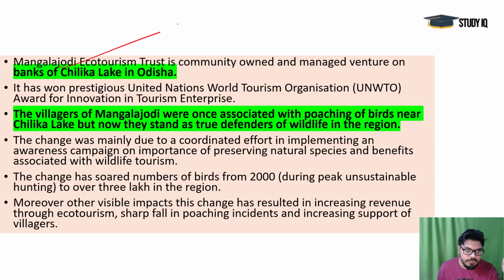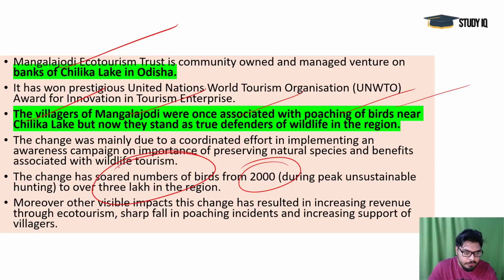And you see, on the banks of Chilika Lake in Odisha, these villagers of Mangala Jodi were once associated with the poaching of birds near Chilika Lake, but now they have become defenders, and the numbers that reached up to 2,000 only, now have increased up to 3 lakh in recent years. So this is the biggest change they are making, and that's why they are getting this UNWTO award. So it's a great achievement for tourism, and also for wildlife protection, biodiversity protection also.